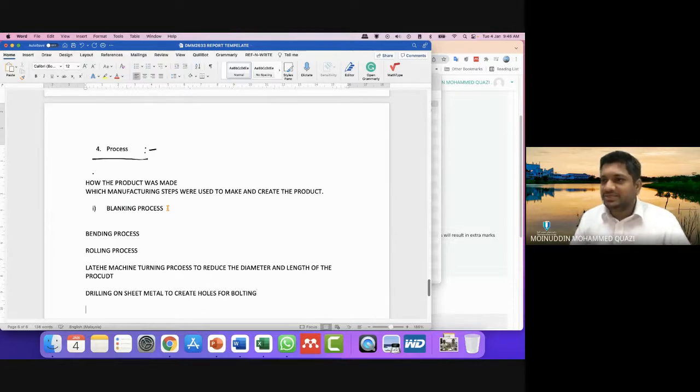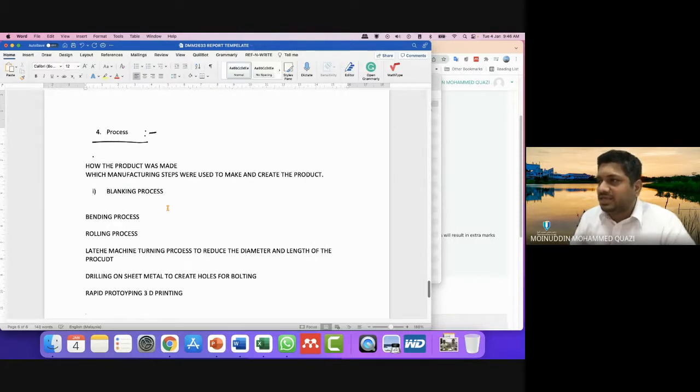Something like that. So you have to just define in your own words how you are going to carry out the process or processing of the product that you are going to create. Maybe you can do rapid prototyping and 3D printing as well.